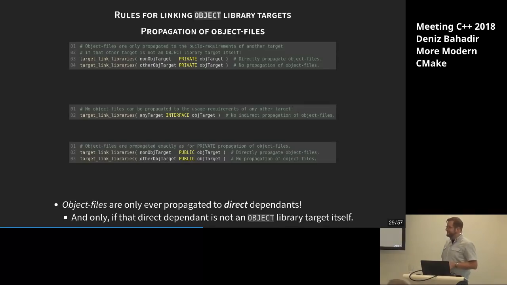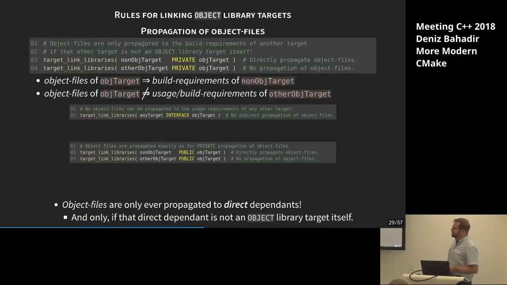The reason for that is to prevent double linking against object files, and at the end have multiple reference errors from the linker. This is currently highly debated because a lot of people, you probably too, don't think this is too logical and there should be a way around this, and it's discussed, and maybe this will be fixed in a later version, but currently that's how it was decided and how it was implemented.